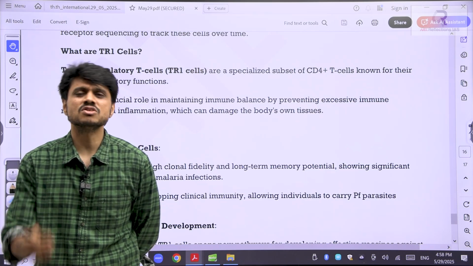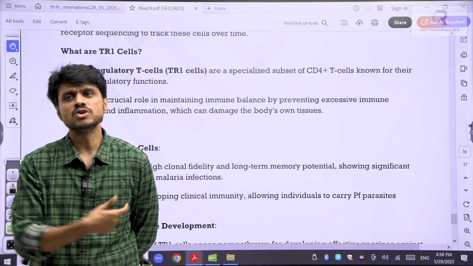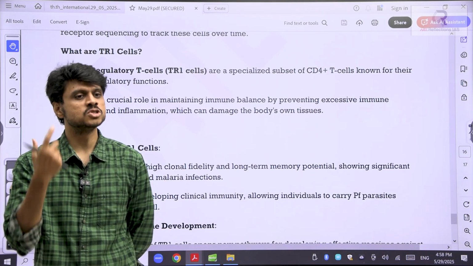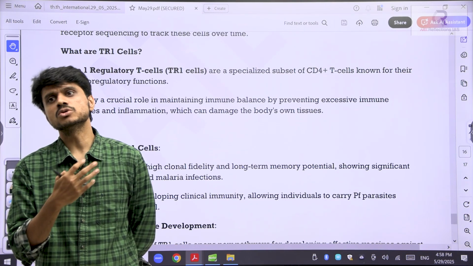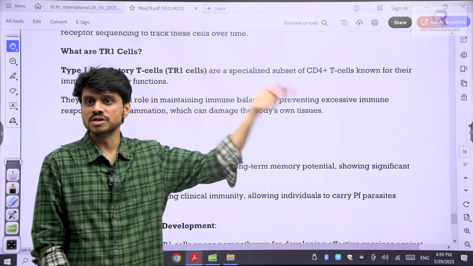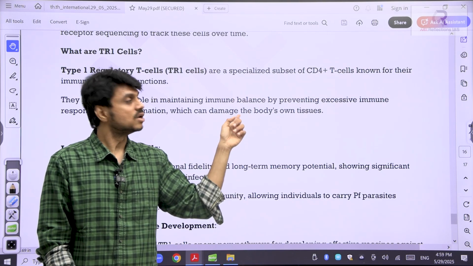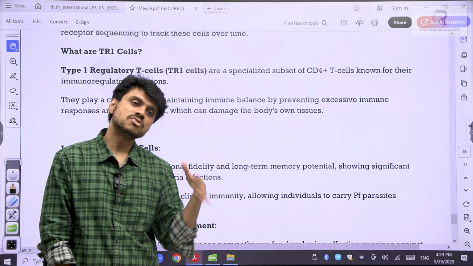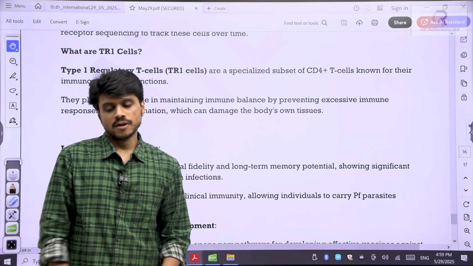But basically, our body's memory is weak. That's why you get booster doses after 2 years, 3 years, so that your immune system does not forget. You will get booster doses for various vaccines. Now here we have discussed that TR1 cells have a better memory. You can use this for balance as well as better memory. So this is a kind of innovation that has happened.